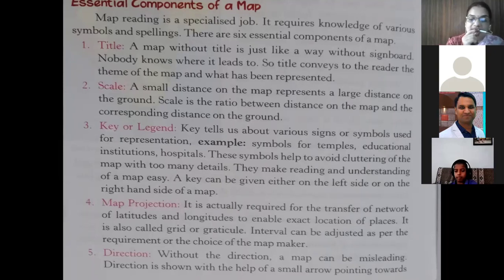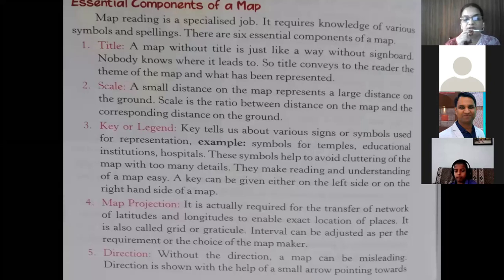For example, symbols for temples, educational institutions, hospitals, railway tracks, rivers, mountains, plateaus. The symbols help to avoid cluttering of the map with too many details. They also make reading and understanding of a map easy. Yes, with the help of key or legends, it is easy to understand the map.